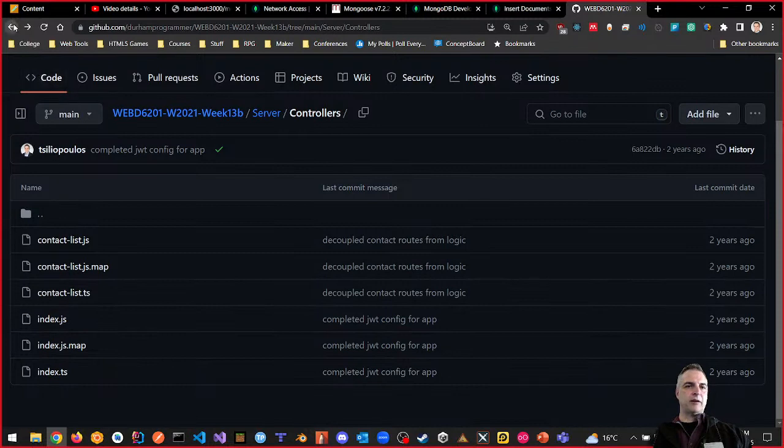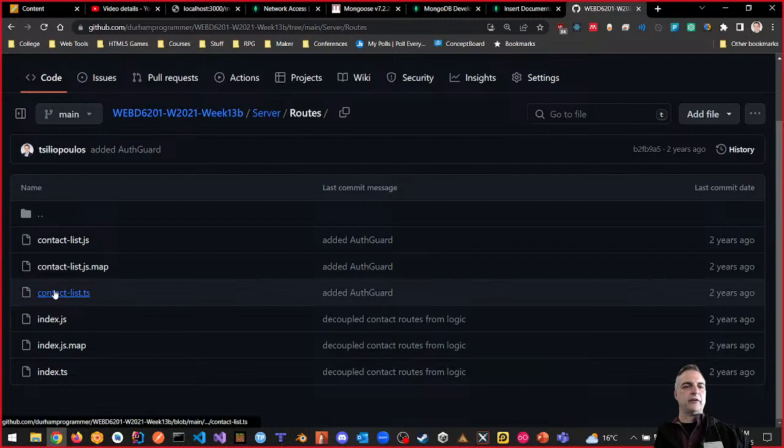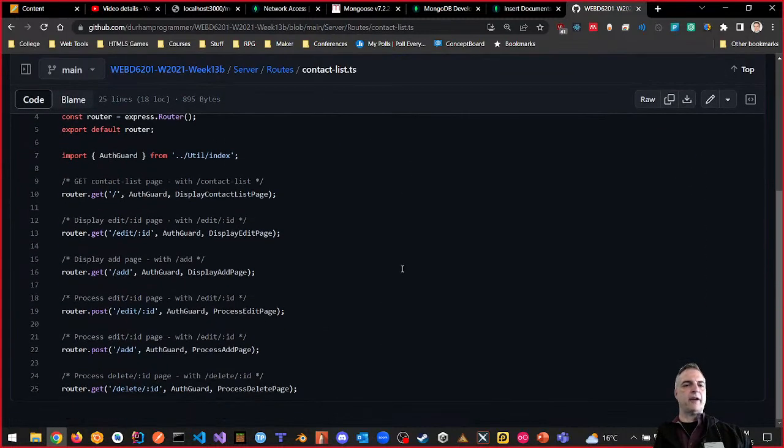So if I go back to the routing side, and this is always something to look at because we want to see how this would look. So if I was going to make a route for editing, it would look like this: edit /:ID. Now this is the thing, /:ID. And I didn't do that. So let's fix that. That was a mistake on my end. I knew there was something I was missing.